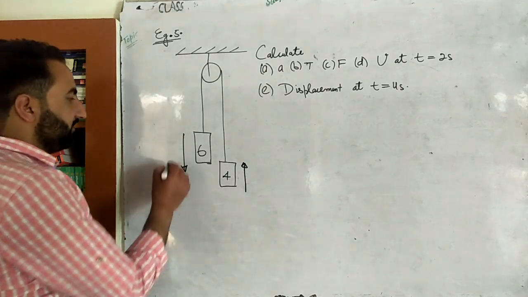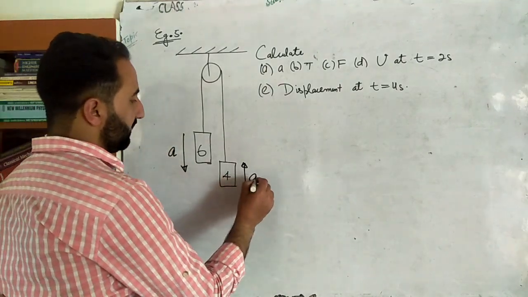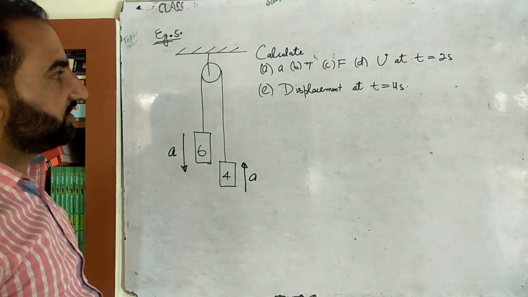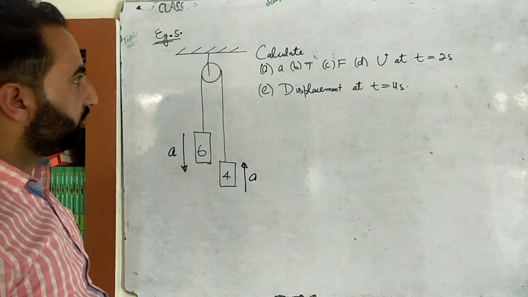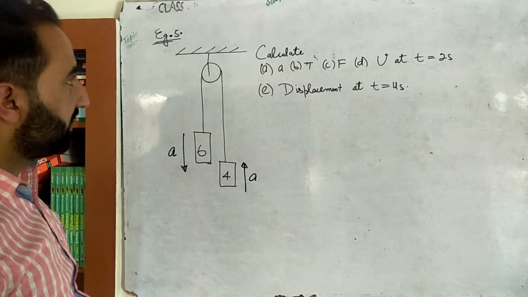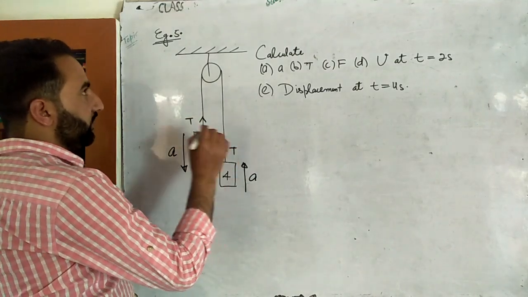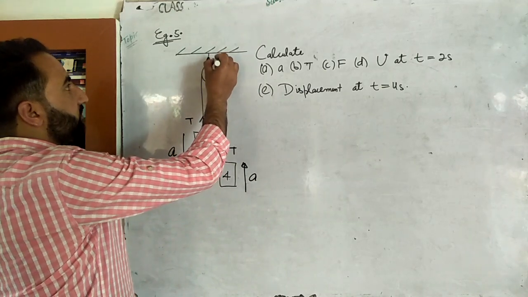So this will go downwards with exactly the same acceleration a, and this will go upwards with exactly the same acceleration a. Their instantaneous velocity will be the same, and their instantaneous displacement will also be the same. Now we have to calculate the acceleration, the tension in the string, which is the same throughout, and the force on the ceiling. Here you have to calculate the value.